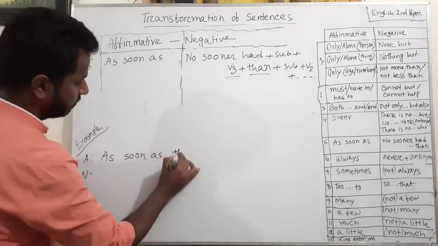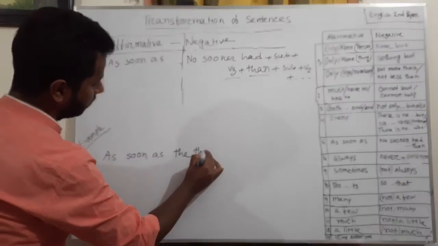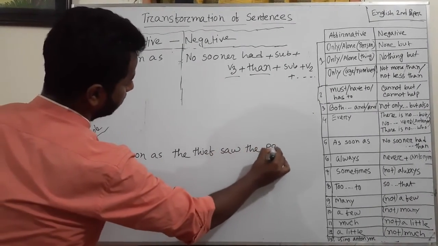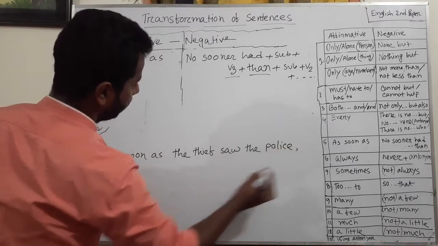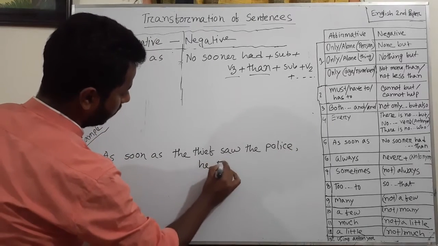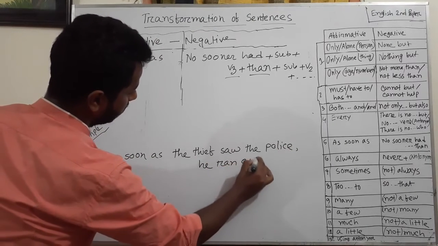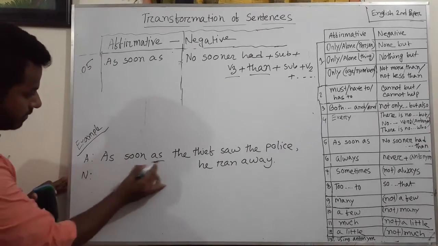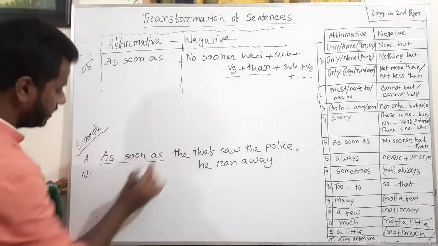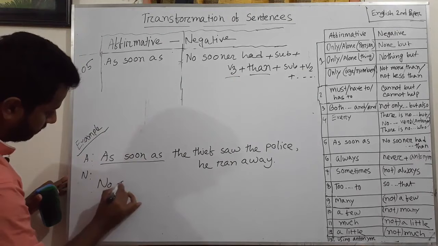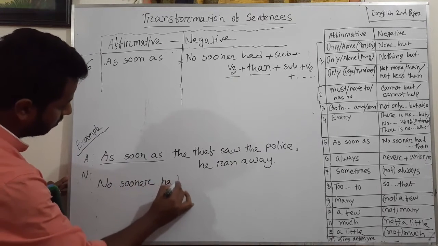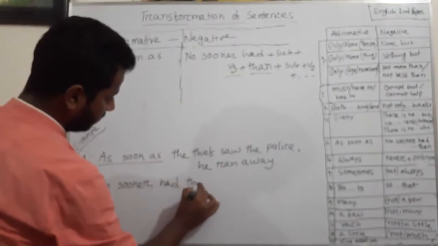As soon as the thief saw the police, comma, he ran away. Okay, make it negative sentence. As soon as, use no sooner had. No sooner had, then subject the thief.